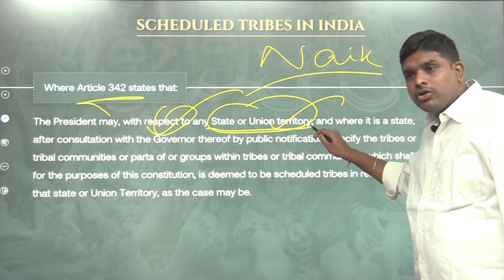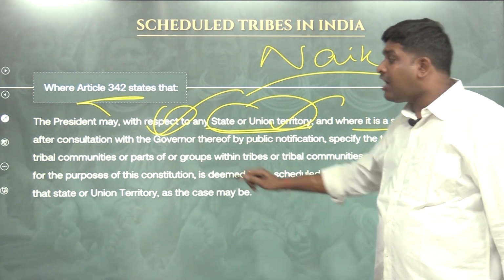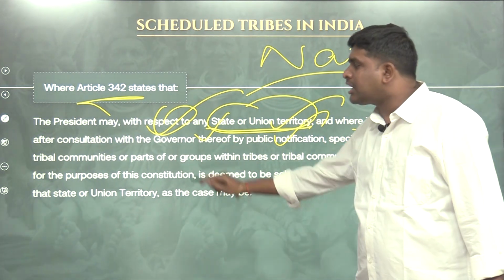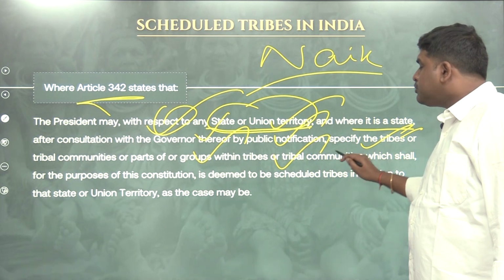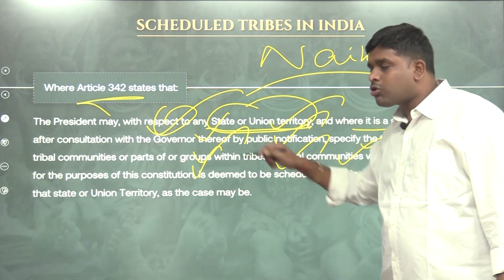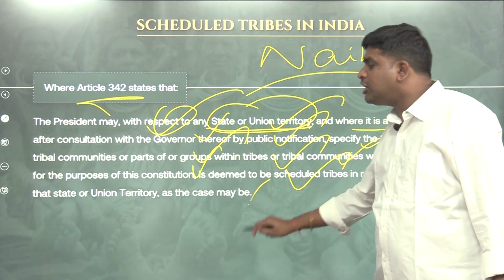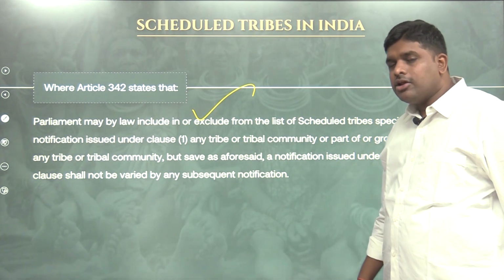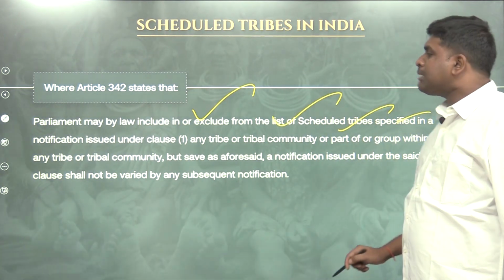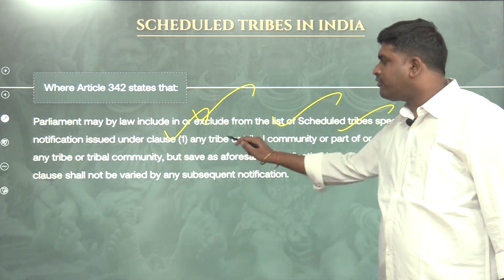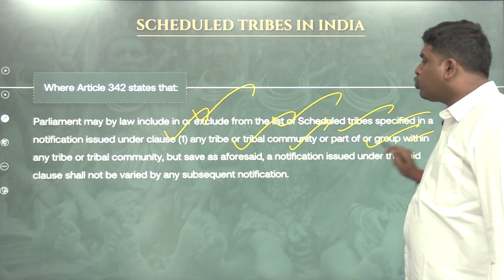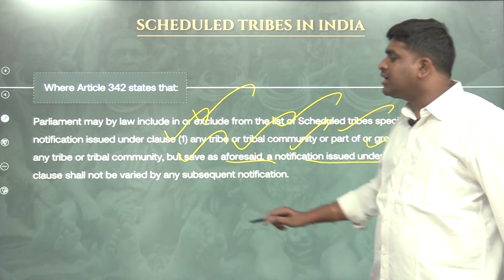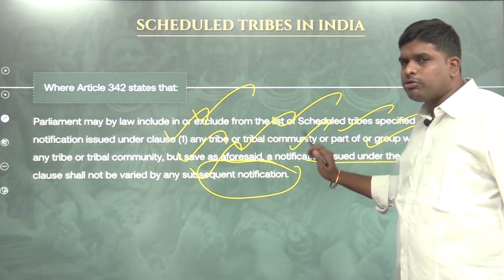The President may, with respect to any state or union territory, and where it is a state, after consultation with the Governor thereof, by public notification, specify the tribes or tribal communities or parts or groups within tribes or tribal communities which shall, for the purpose of this Constitution, be deemed to be scheduled tribes in relation to that state or union territory, as the case may be. Parliament may by law include in or exclude from the list of scheduled tribes specified in the notification issued under clause (1) any tribe or tribal community or part or group within any tribe or tribal community, but save as aforesaid, a notification issued under the said clause shall not be varied by any subsequent notification.